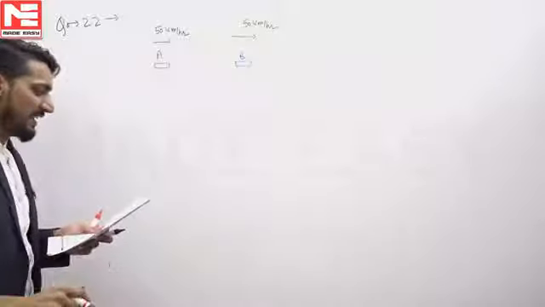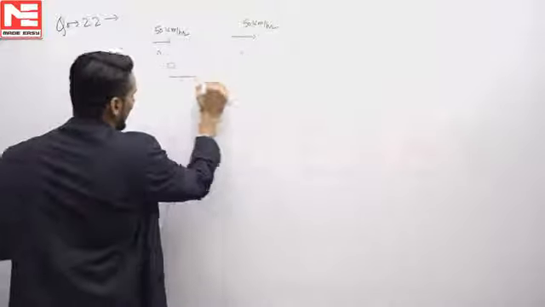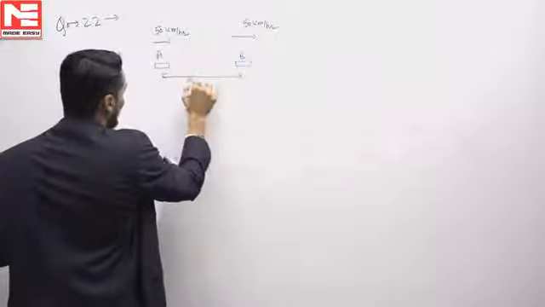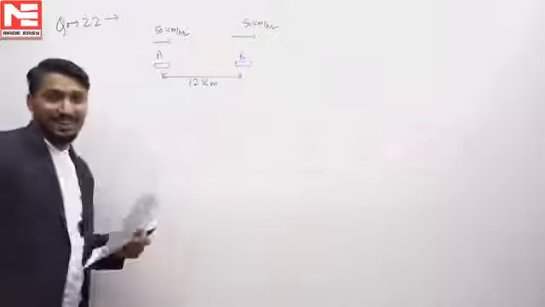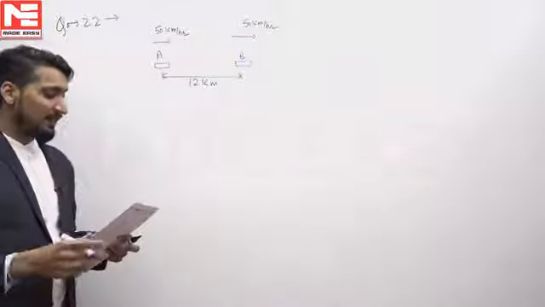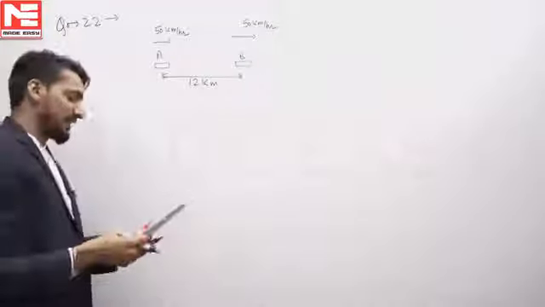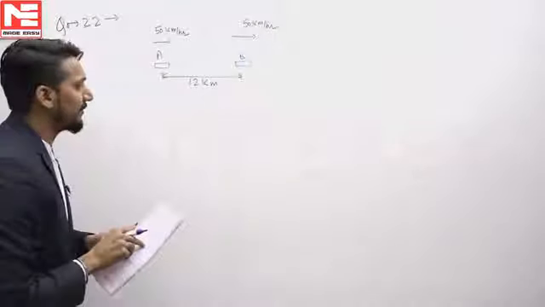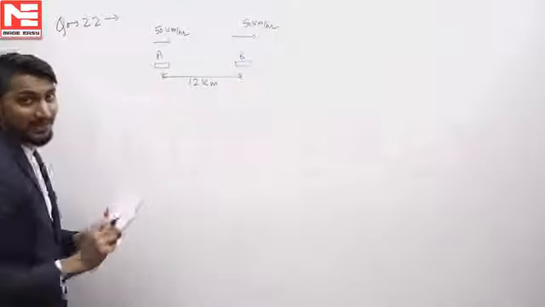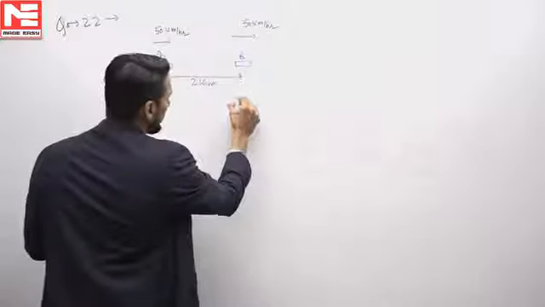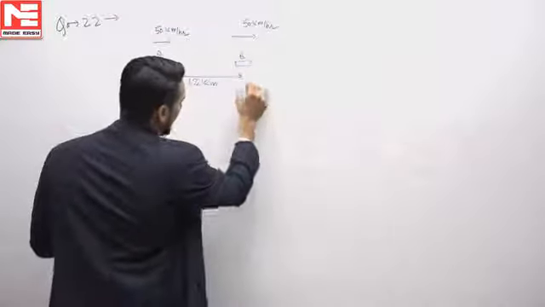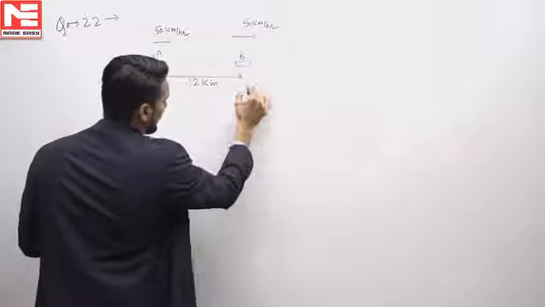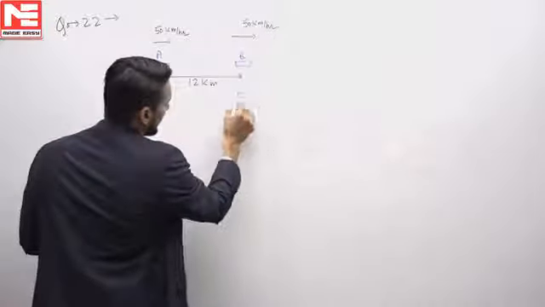Now the separation distance between them is 12 km. This separation will remain the same. If a car coming from the opposite direction meets these two cars at a time interval of 5 minutes, what is the meaning? Say here at some instant that car C was here, and say it is moving with velocity v.